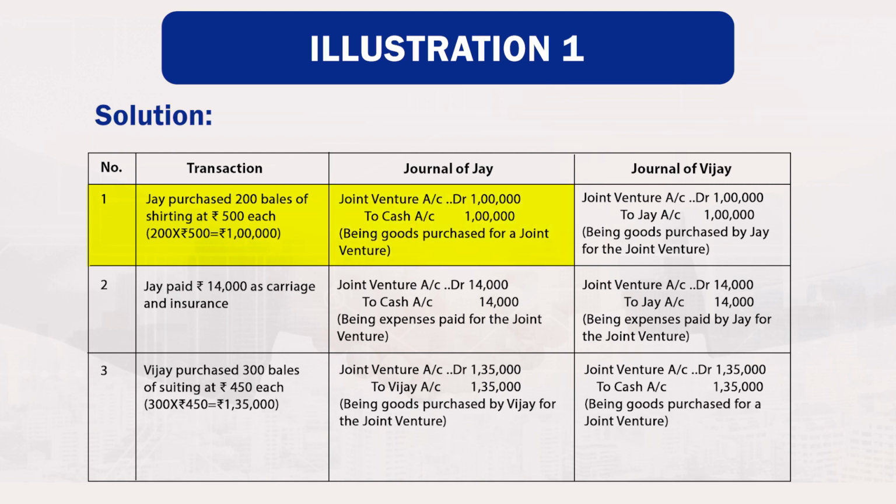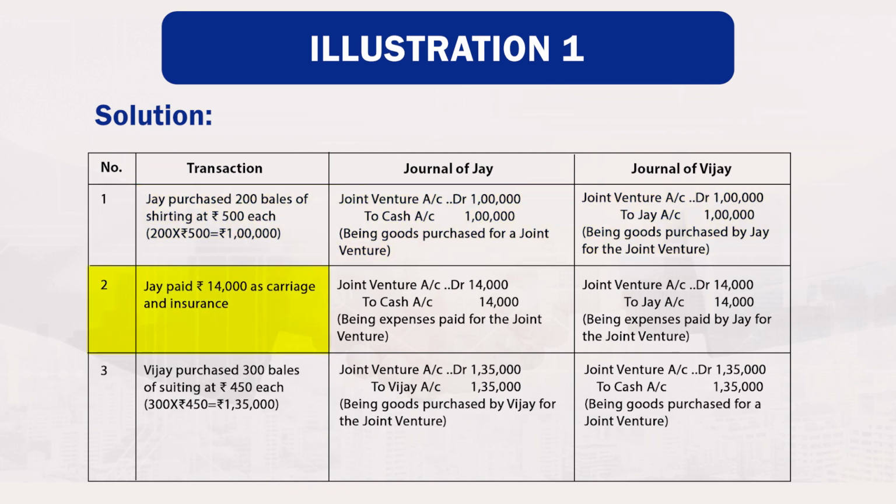In the books of Jay, joint venture account debited by 1 lakh to cash account credited by 1 lakh, being goods purchased for a joint venture. In the books of Vijay, joint venture account debited rupees 1 lakh to Jay account credited by 1 lakh, being goods purchased by Jay for the joint venture.